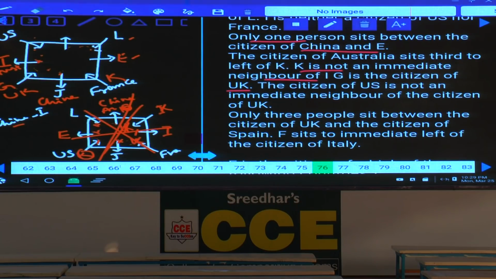And tell me who is the person left over? Two more persons are left over. Only 3 people sit between UK and the citizen from Spain. Among these 8 persons, 3 persons in between means they are opposite to each other. Hence this L is Spain.